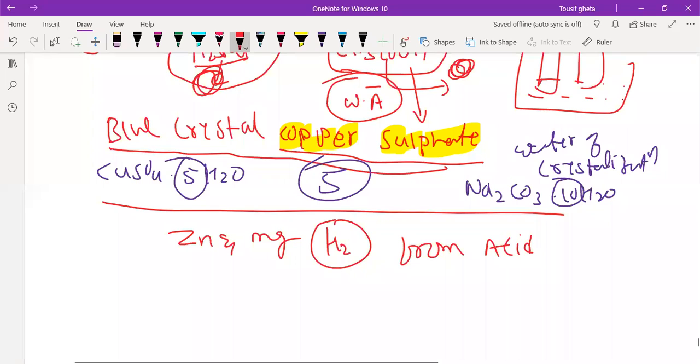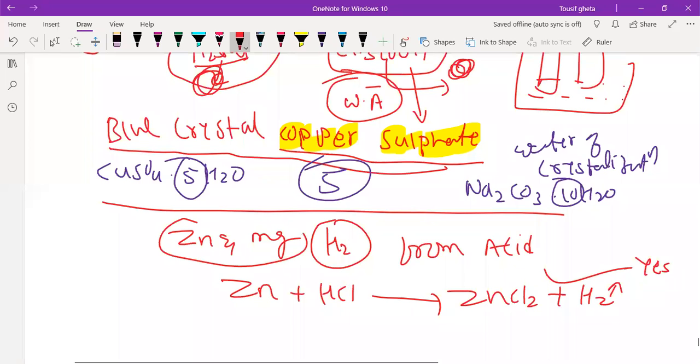Remember, zinc reacting with hydrochloric acid will give ZnCl2 plus H2. So yes, they liberate hydrogen gas. Copper will not liberate. Copper, silver, gold will not liberate hydrogen gas. Especially copper, remember. The rest are easy to remember, but people get confused about copper.